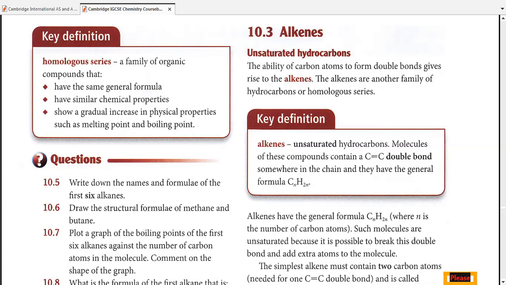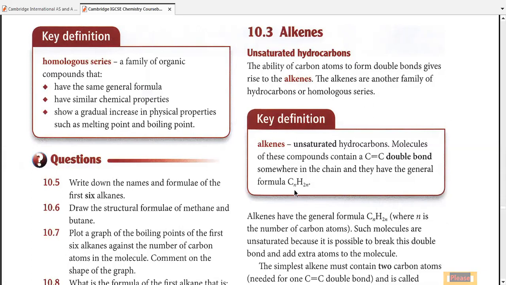Alkenes, however, may have more than one double bond. Means they might have two, they can have three, they can have more. But in your case, at the level of IGCSE, considering alkenes that have more than one double bond is usually beyond the requirement of our syllabus. So we will only be handling alkenes that have only one double bond in their entire structure. All right. The general formula is CnH2n.